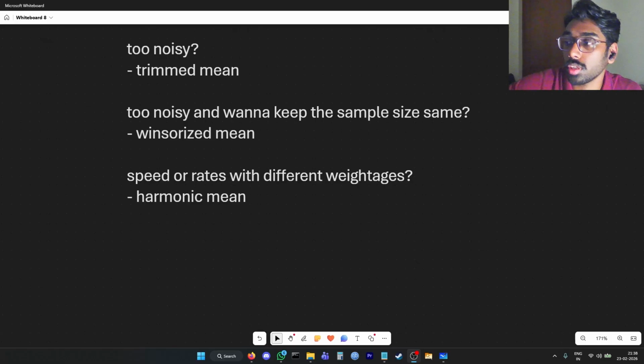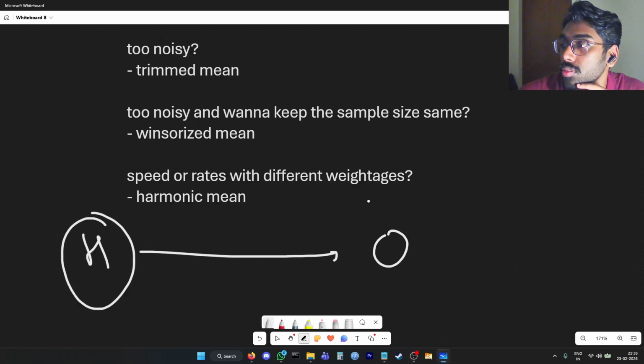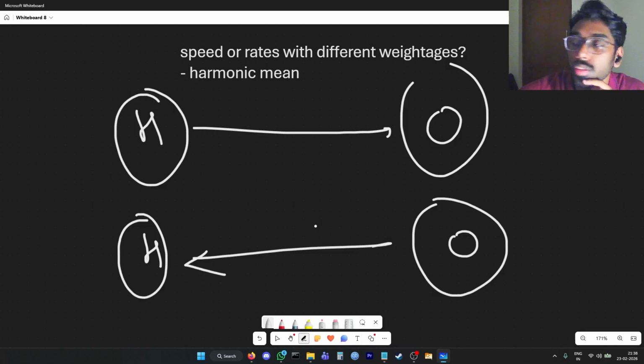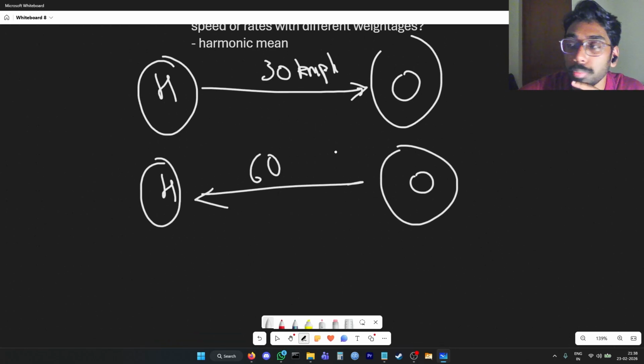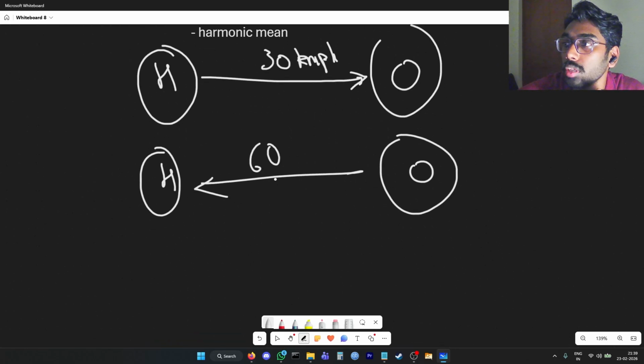Okay, let's consider a use case where we have different speeds or rates with different weightages, right? So let's take two trips. One from the house to the office and one from the office to the house. Let's say the average speed was 30 kilometers per hour for the house to the office trip, and it was 60 for the office to the house trip. So you might say that the average speed is just going to be 30 plus 60 by 2, right? Because two trips, so it would be 45.